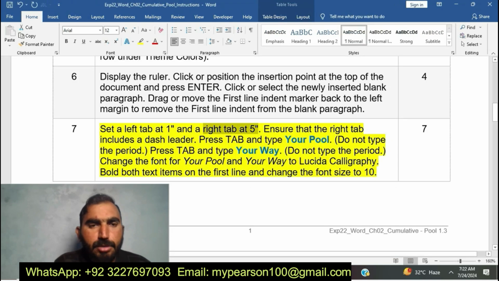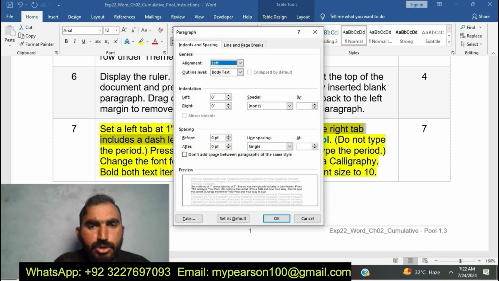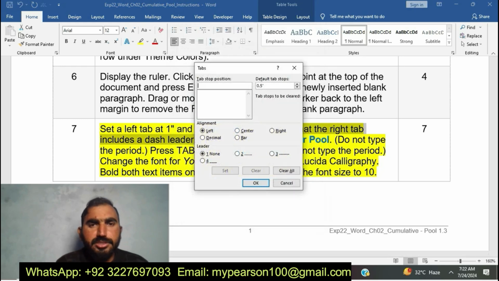You can see here I am going to complete step number 7 of EXP22 Word Chapter 2 Commutative Pool. Okay, you can see here I am going to complete this one according to instruction. Here I am going to complete EXP22 Word Chapter 2 Commutative Pool.